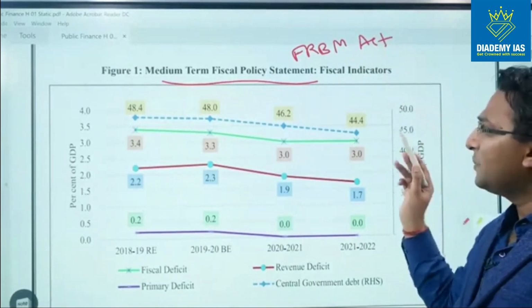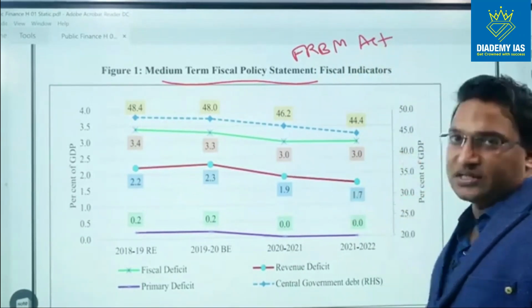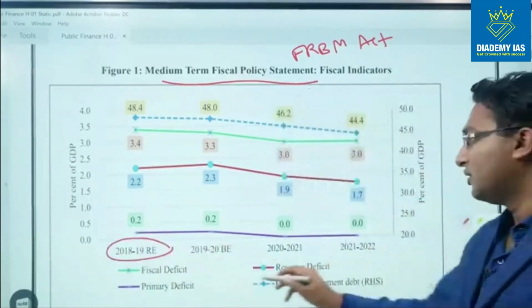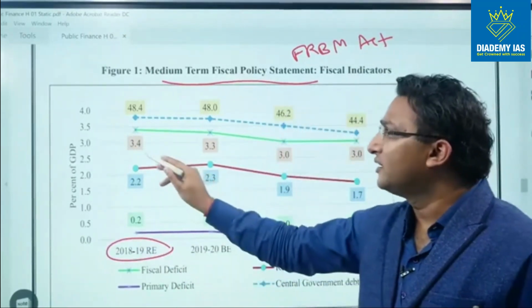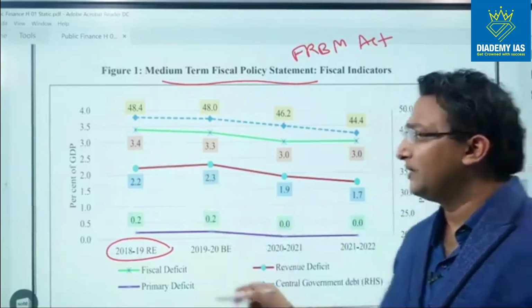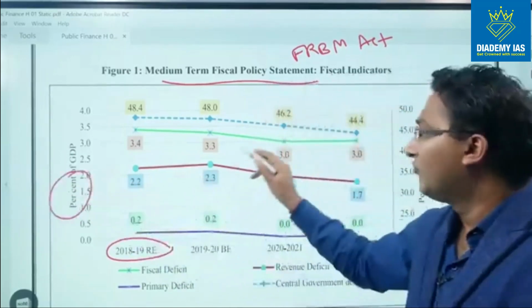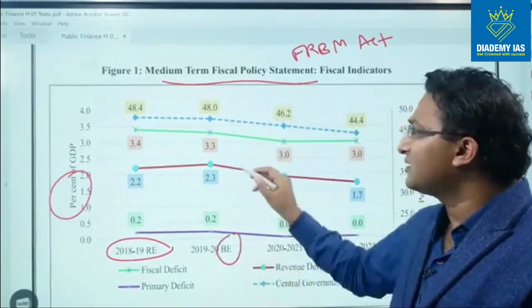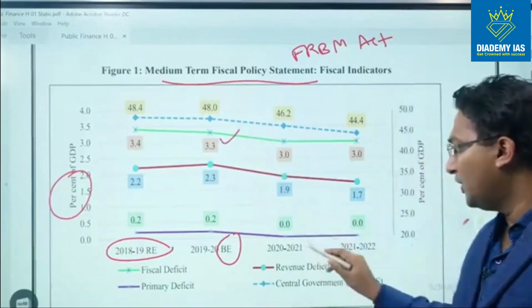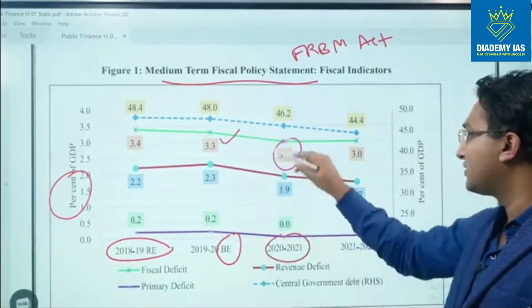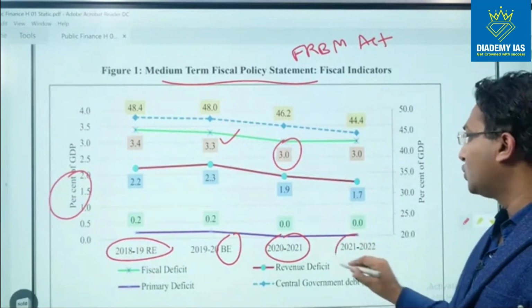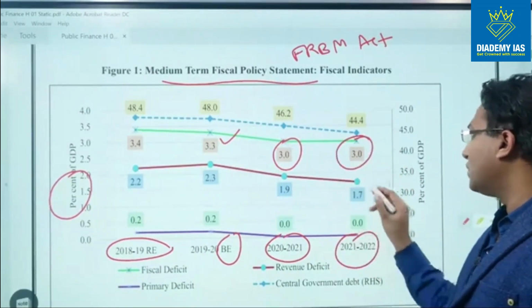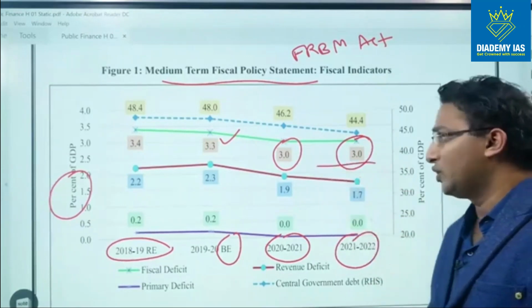Now this statement gives different projections of the government. So for 2018-19, the fiscal deficit is 3.4% of the GDP. This is as a percentage of GDP. For the 2019-20 budget estimate, the original budget estimate was 3.3%. For 2020-21 the estimate was 3%, and 2021-22 this was again 3%, right? So we aimed at bringing it to 3% by 21-22.